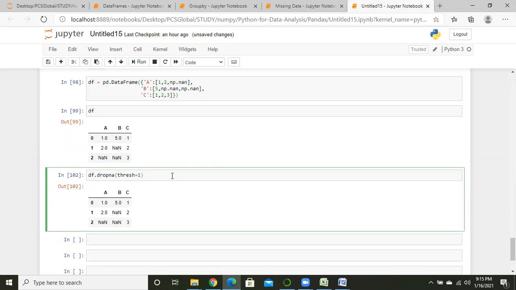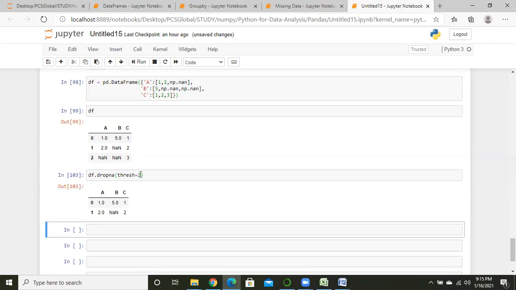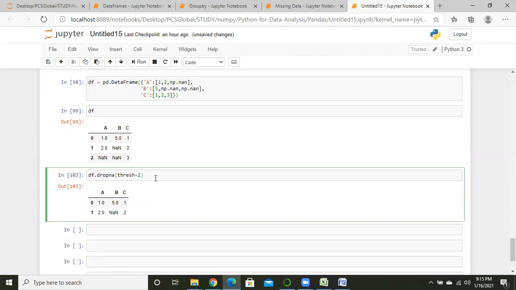So if I write down here 1, there is no change. But if I write down here 2, just see, in this operation we have 2 rows with null values, right? And I have written 2 here, so 2 minus 1. So Python just dropped one null value row from the data frame.